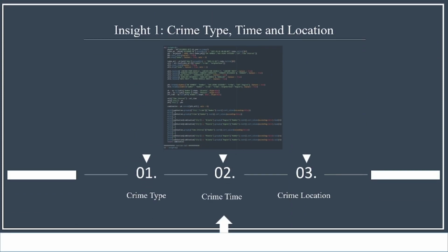So for the insight one, we're gonna analyze the crime type, time, and the location. So in this case, we compare the datasets in Phoenix City and Atlanta where we live, and we find that there's a bunch of mismatch on all those three. We match on the type and the time because they could be matched, but for the location we couldn't match things, so we have to cover that individually.